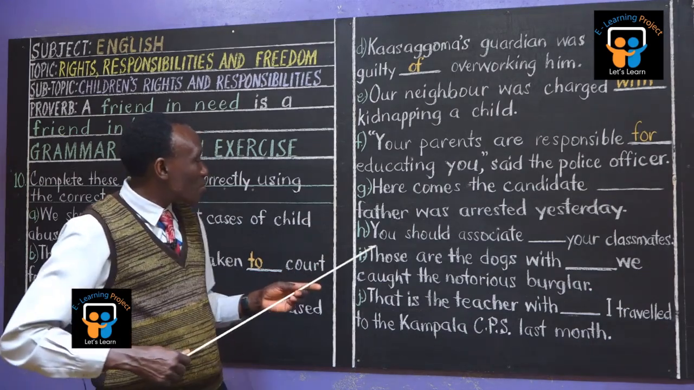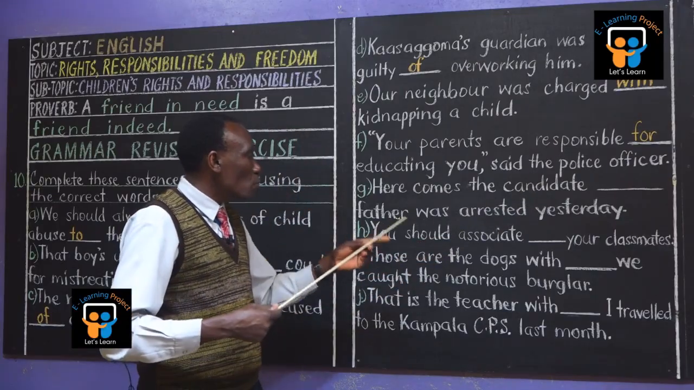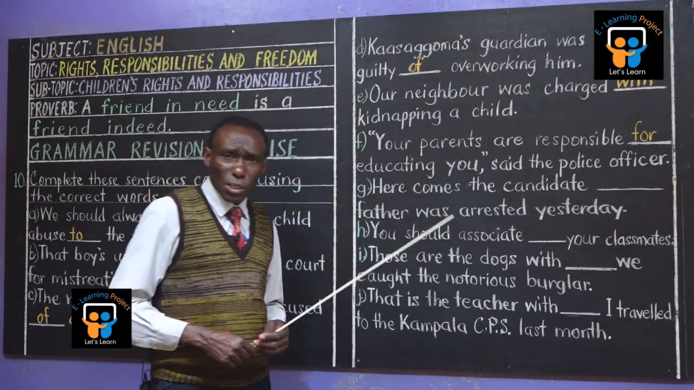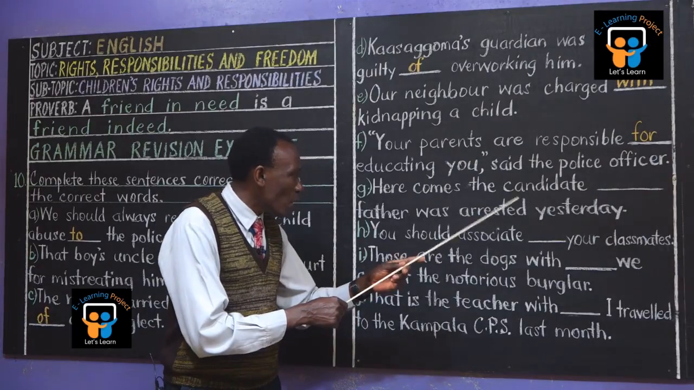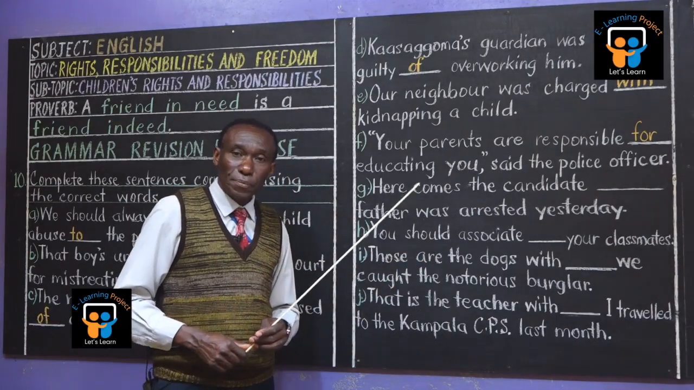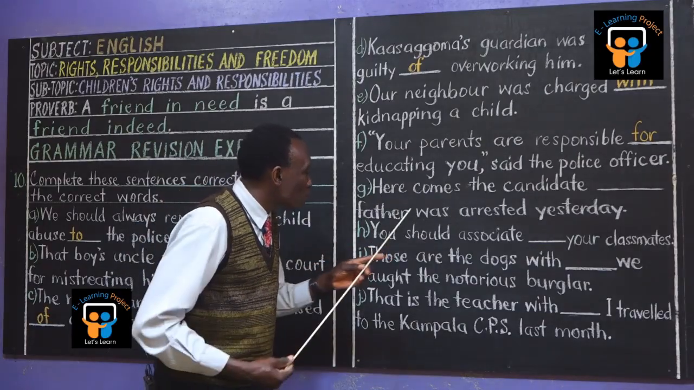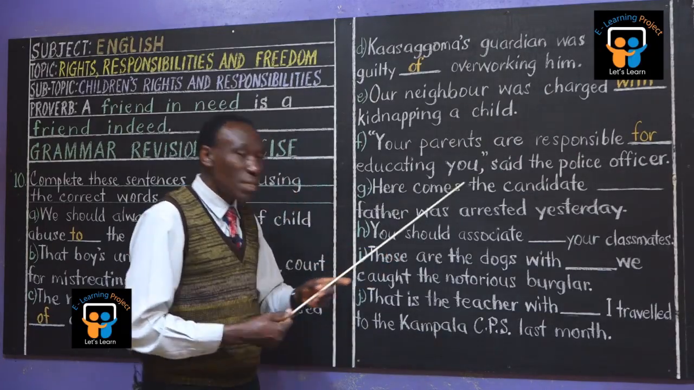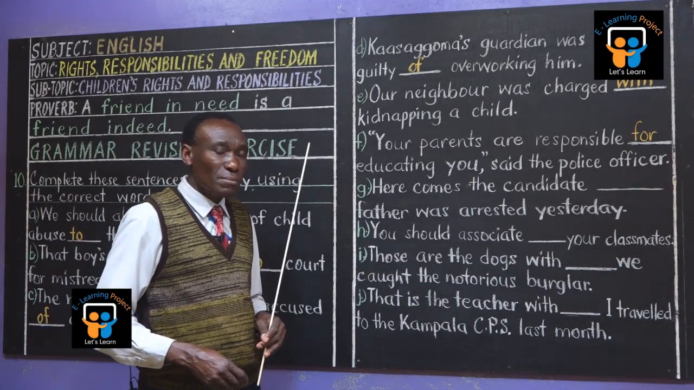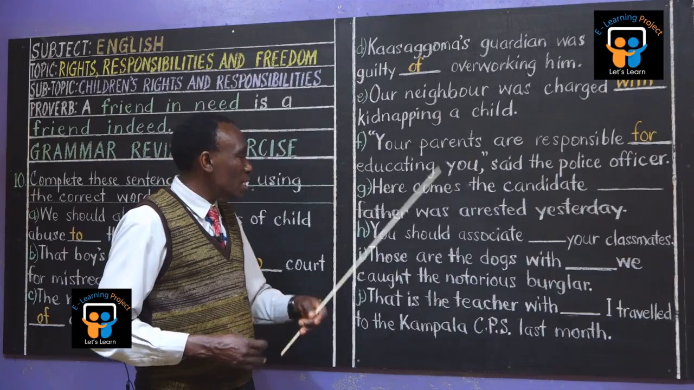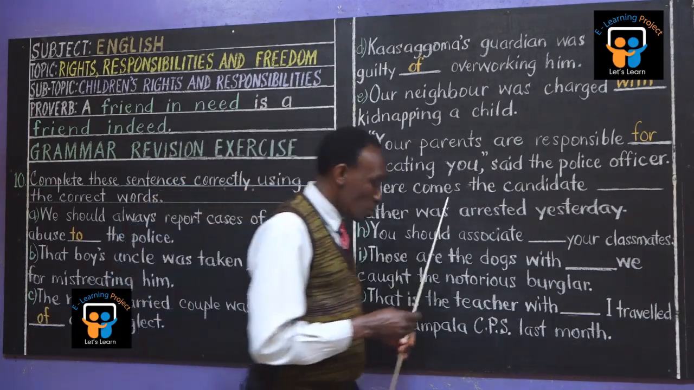Different colors, one people. Here comes the candidate dash father was arrested yesterday. Yes, one people, different colors. Who would like to give us the word that is supposed to be here? Yes, Issa? Here comes the candidate dash father was arrested yesterday. Whose? Thank you, dear. Whose father? Here comes the candidate whose father was arrested yesterday. Yes, Issa? Spell whose.